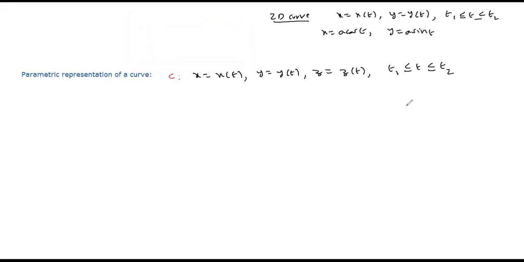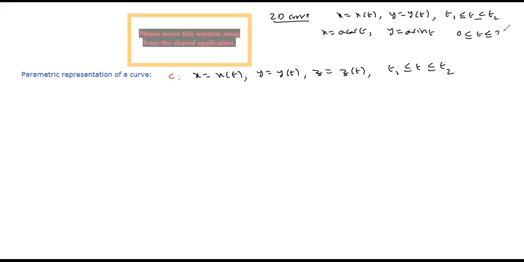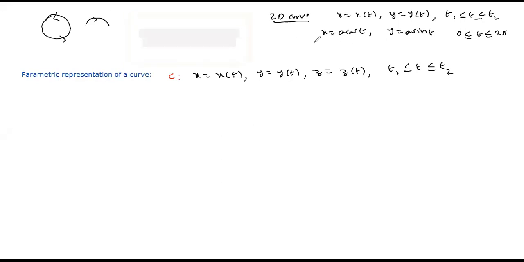If t is varying from 0 to 2 pi, then this gives a complete circle. If t is varying from 0 to pi, then it gives only the upper semicircle in an anti-clockwise direction. So these are the parametric representations of the curve. It can be two-dimensional or three-dimensional.